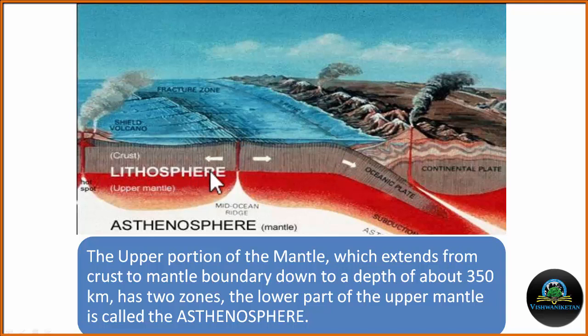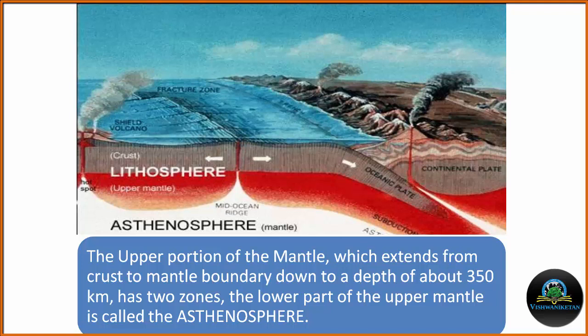In the asthenosphere, at a depth of approximately 100 kilometers, rocks are in their molten form or very near to their melting point. This asthenosphere-lithosphere boundary is responsible for all types of volcanic activity, for earthquakes, or whatever changes we are seeing at the earth's surface due to the internal forces.